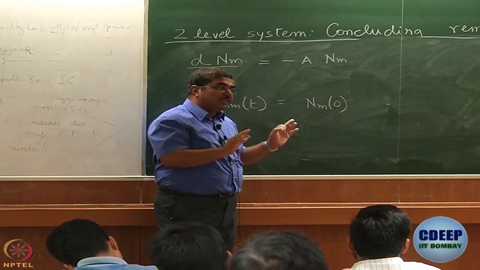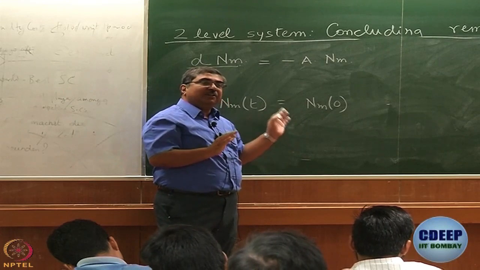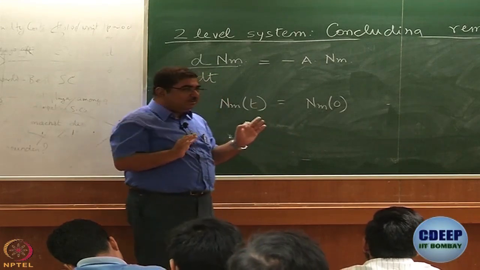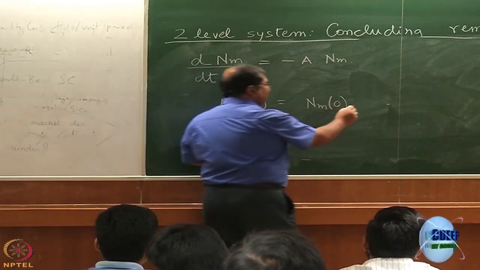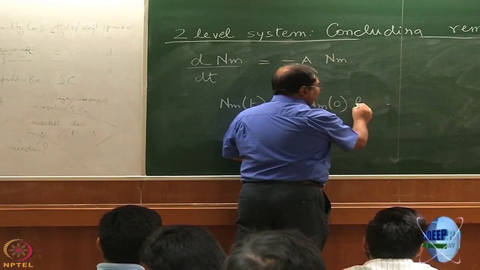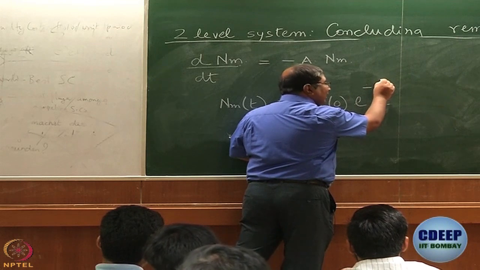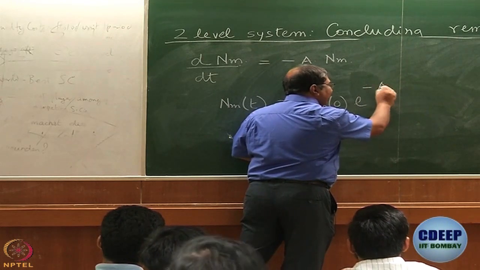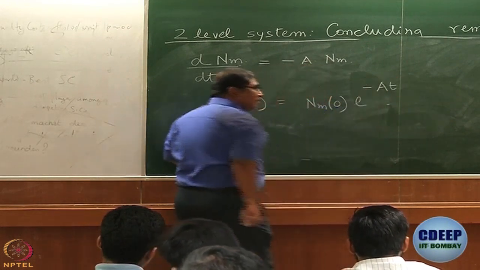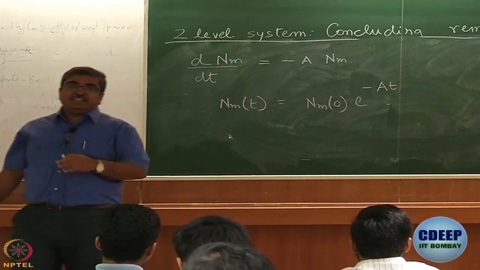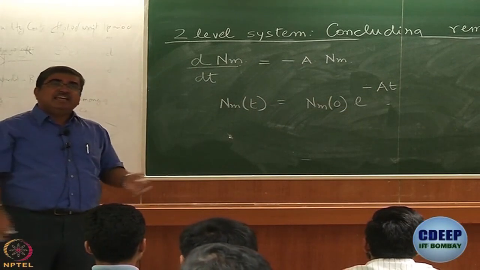So there is some population in the excited state. I call that population Nm at time 0, multiplied by e to the power minus A t. So what we expect is an exponential decay.